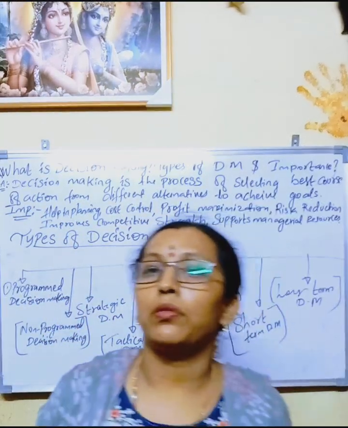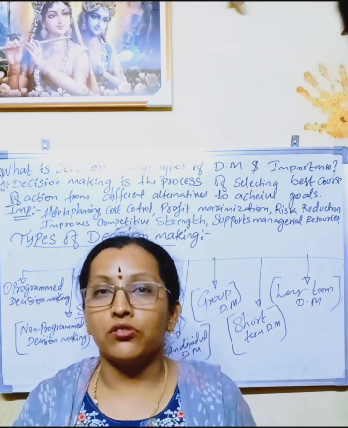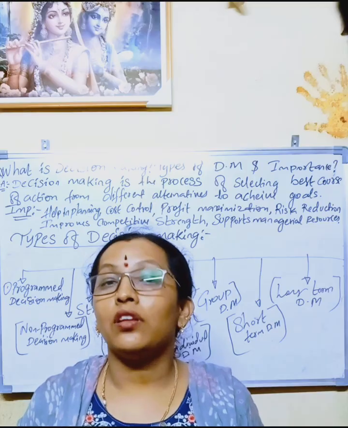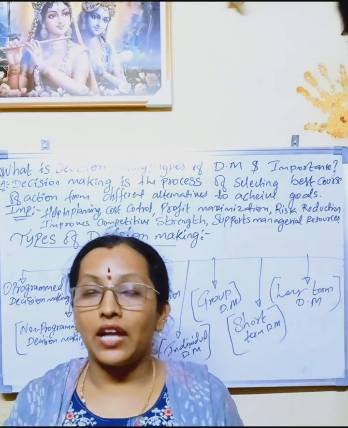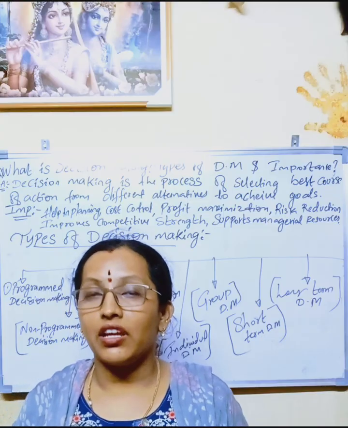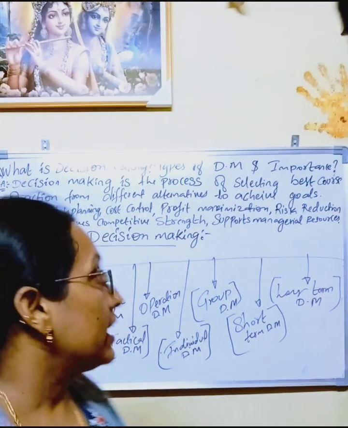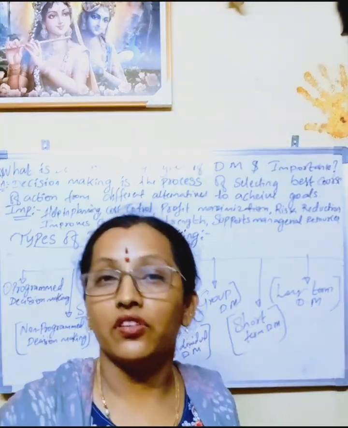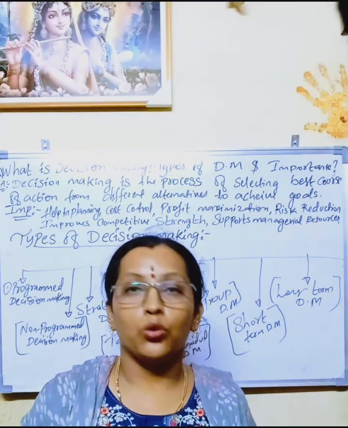There will be plan A, plan B, plan C, and the board of directors will come to one conclusion on which is the best alternative to take the decision, right? That we call decision making. What is the ultimate goal? The ultimate goal of decision making is to achieve organizational goals.